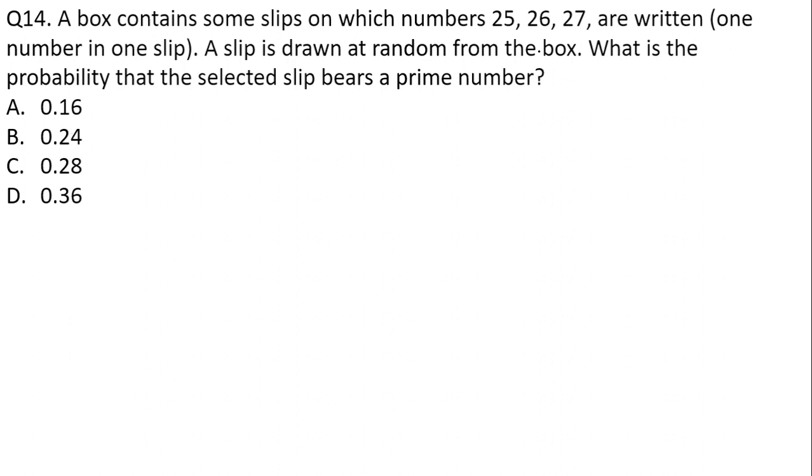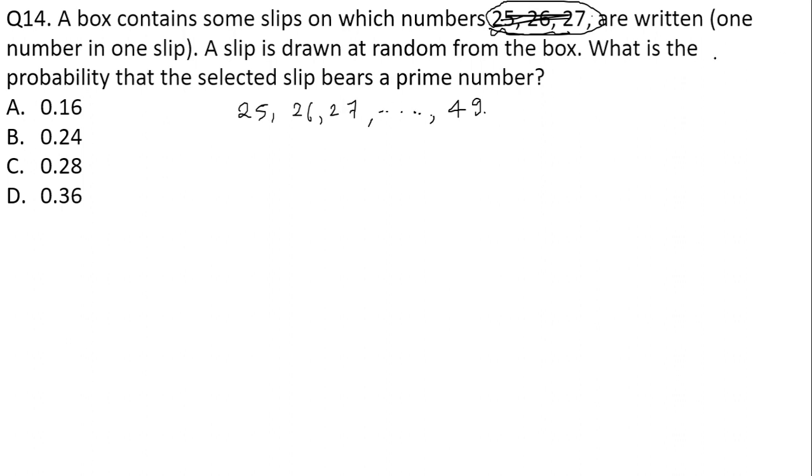Actually again this is missing data in the question that they have provided. You have to make a correction over here: 25, 26, 27 till 49. This is the correction, please mention it over here. Okay, so a box contains certain slips on which numbers are written like 25, 26, 27 till 49. A slip is drawn at random from the box. So what is the probability that the selected slip bears a prime number?